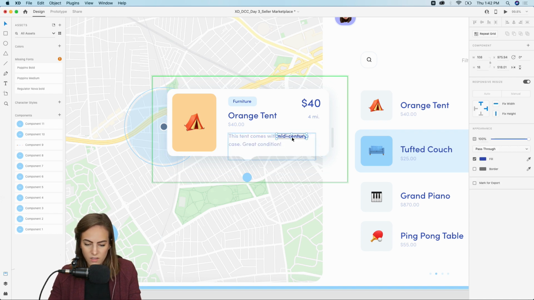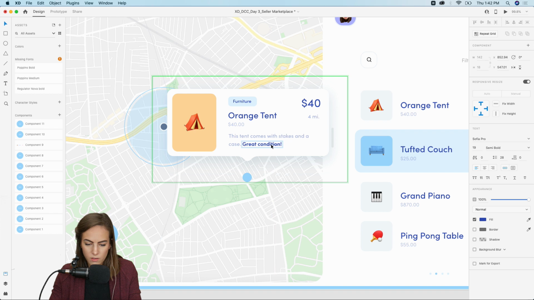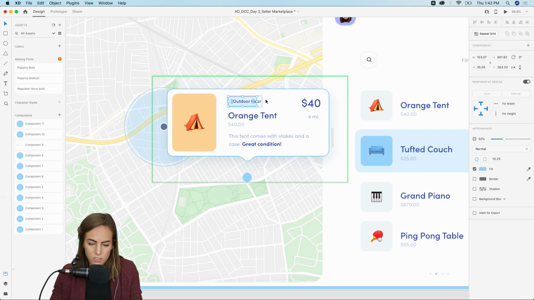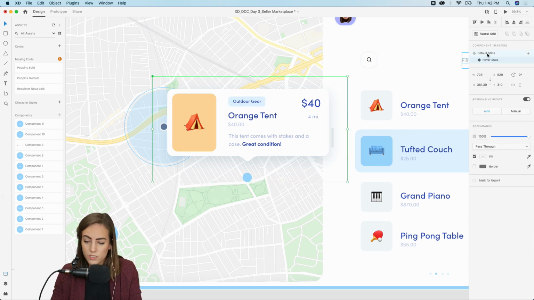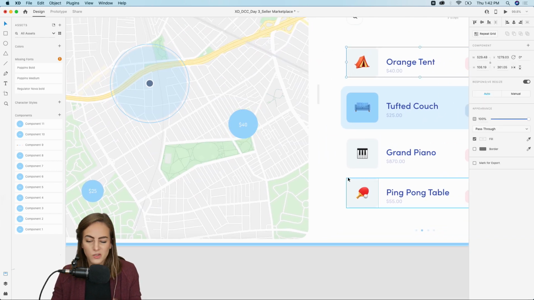All right, and then we've got this bold text. We'll just bold the great condition part and place that right over the text below. And we want to change the keyword, so we'll change this to like outdoor gear so it matches a bit more. Okay, and again, put this in default state, and let's do it again for the grand piano and the ping pong table.